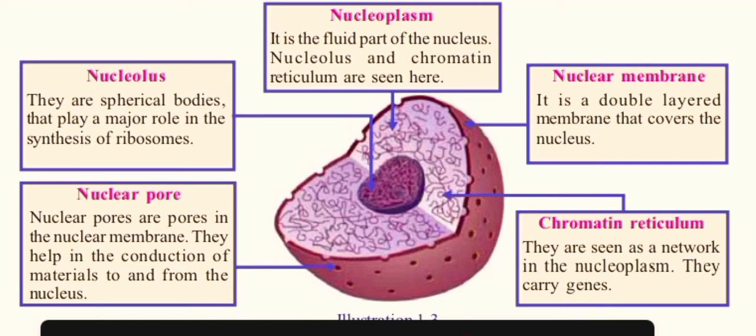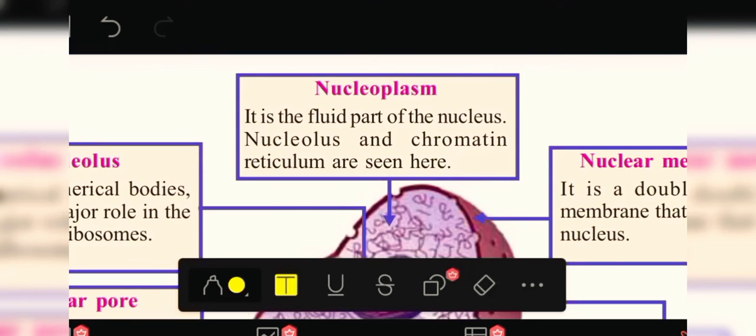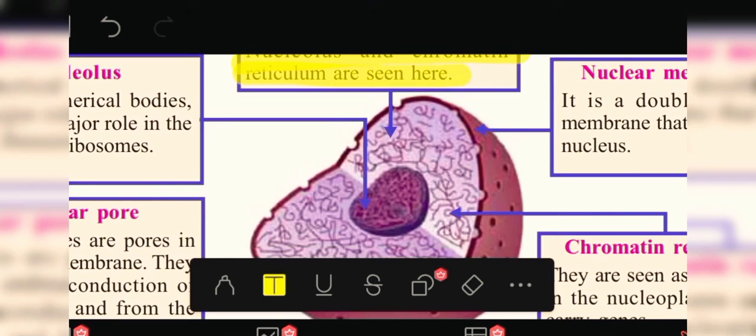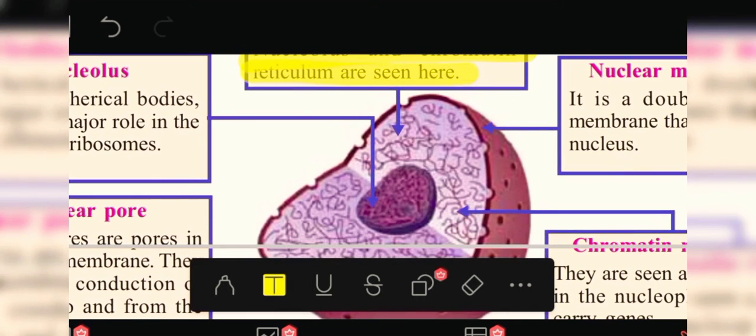The first one is nucleoplasm. So what is known as nucleoplasm? It is the fluid part of the nucleus. Nucleolus and chromatin reticulum are seen there. So here it is the liquid part. You can see a light violet color.